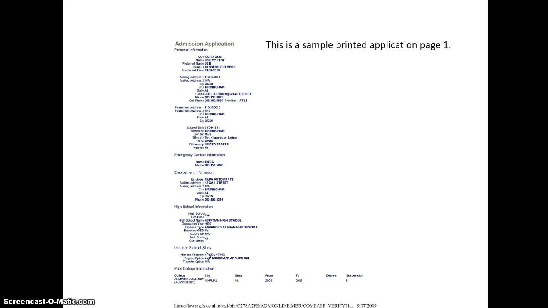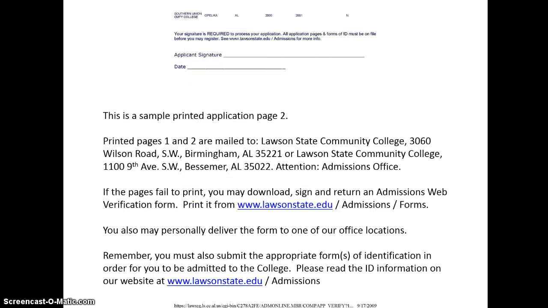This is a sample of how the printed page will appear. It's page 1. This is a sample of how page 2 will appear. Again, the printed pages are mailed to either campus. Here is the Birmingham campus address, and here is the Bessemer campus address. Please include the tagline, Attention Admissions Office. Remember the forms of identification. To review the acceptable types, please visit the website and look under the admissions information link.